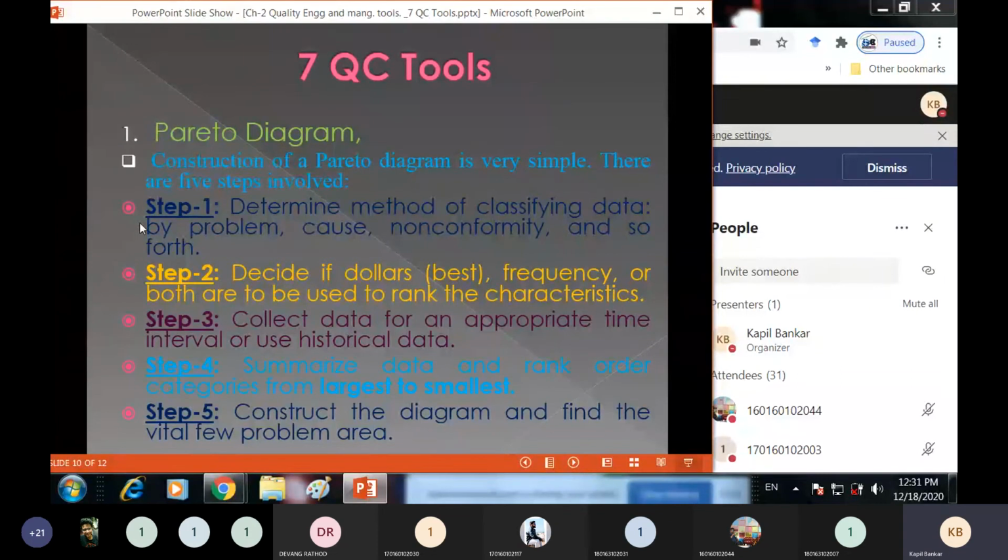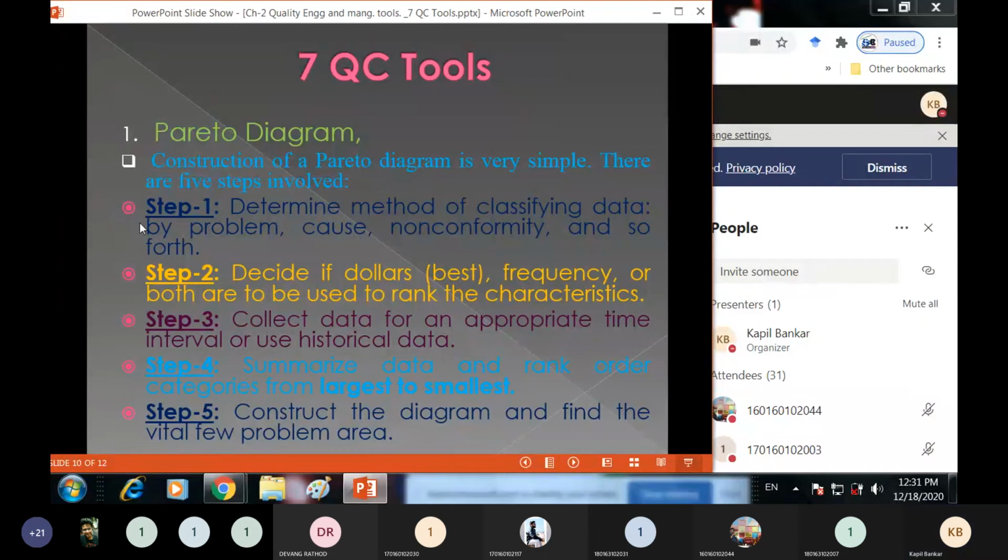Step number 2: once you decide your category, decide if dollar or frequency will be used. Your vertical column could be dollar or frequency. In our case, we have taken the frequency. You can also draw the diagram according to dollars or rupees.